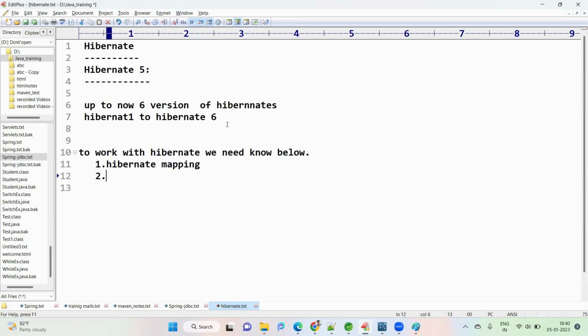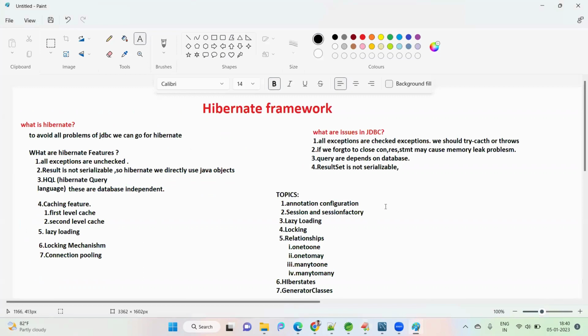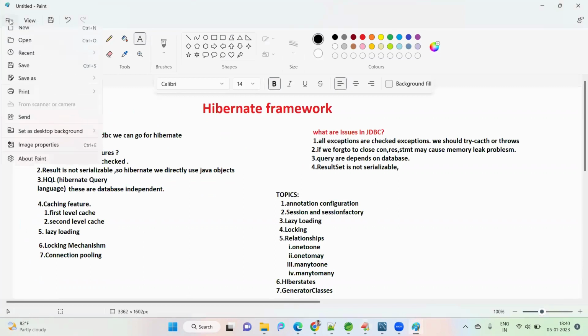Second one is Hibernate configuration. Then session factory. First we see what is Hibernate mapping.